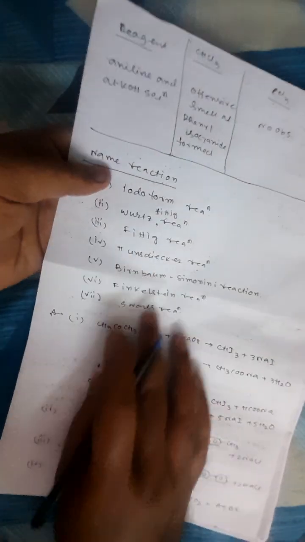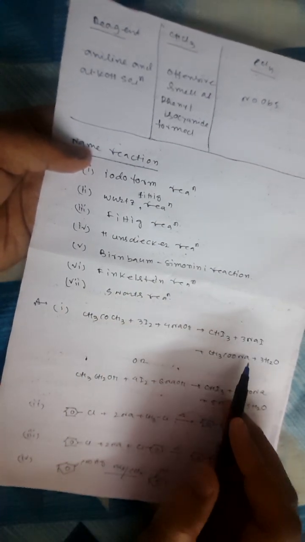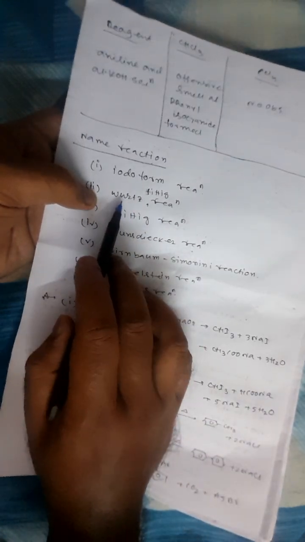Next, I have given some name reactions. First is the iodoform reaction, very important, I2 by NaOH. So we take acetone, CH3COCH3, plus 3I2 plus 4NaOH. The full balanced equation should be given. It is a name reaction, so the full balanced equation should be given. All things should be balanced properly, otherwise marks will not be given. So this is iodoform. I have given two reactions, and you can write any of them.